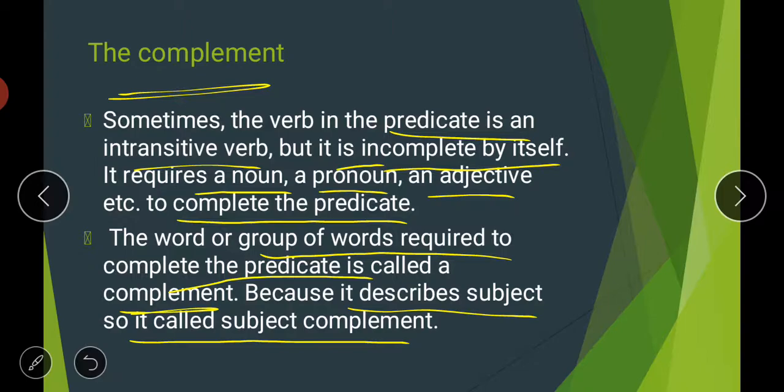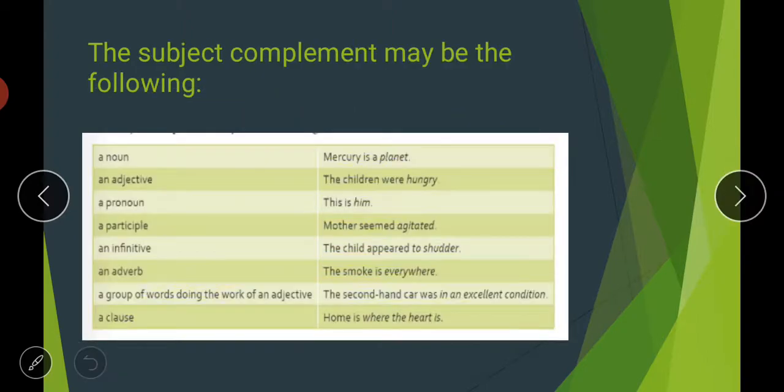So it is a single word or group of words required to complete the predicate is called a complement. Because it describes the subject, it is called subject complement. Then the subject complement may be the following. Now the subject complements are given. As I have already told you, it could be a noun, pronoun, or adjective, and so on. So let us see what could be your subject complements.